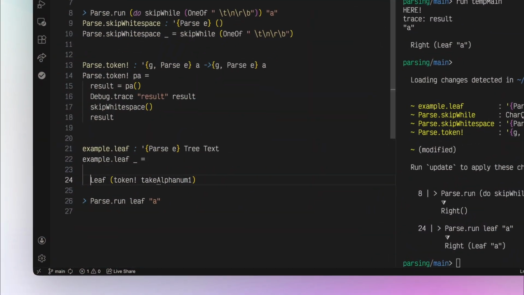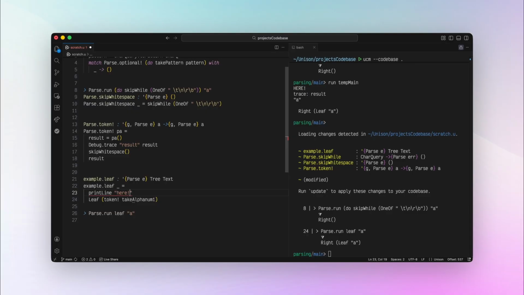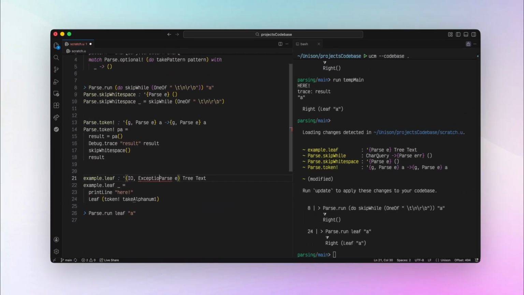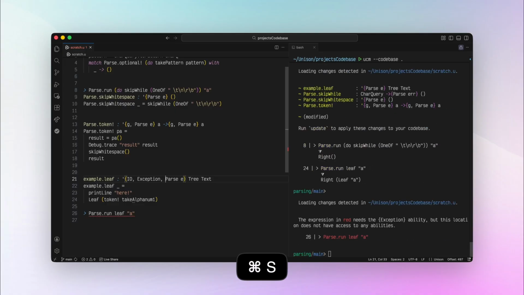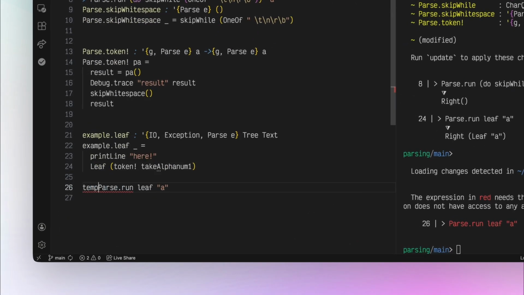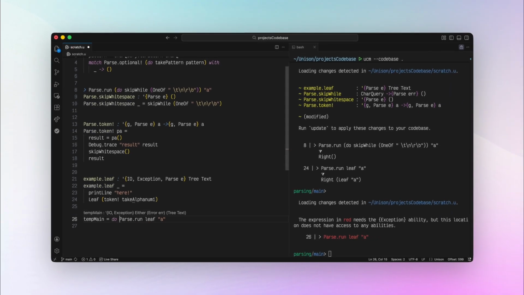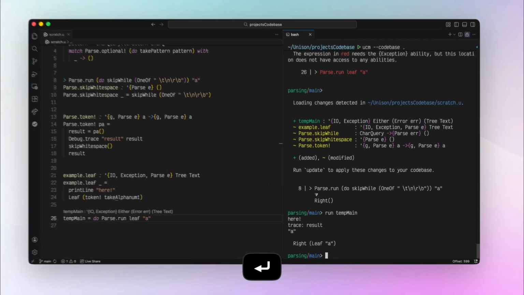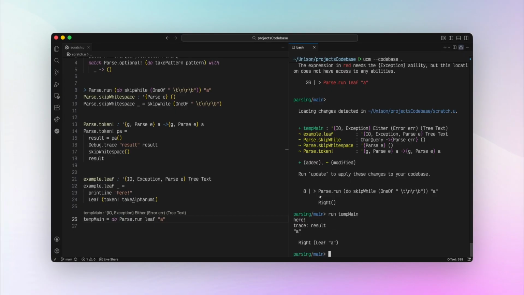Caveat 3. Watch expressions cannot perform I/O. Expressions that perform I/O can't really be cached, and we wouldn't want to potentially run a computationally expensive expression every time you saved your file. If you want to quickly evaluate something that performs I/O, it's best to write a main function. It can be named anything, it can be temporary, and then you can explicitly call it in the UCM with the run command. Give watch expressions a try the next time you're prototyping or debugging something in Unison.